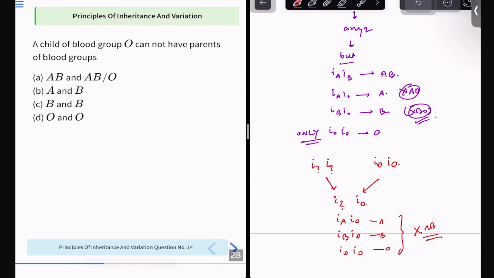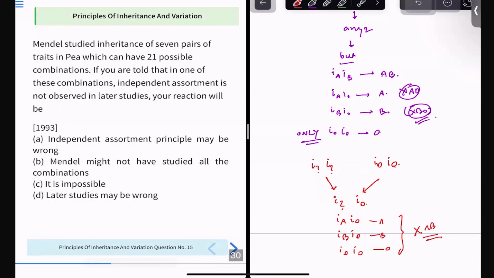See, codominance does not mean that there won't be any recessive allele. There will be a recessive allele, but the dominant alleles will not compete with each other. They will exist together independently. It's like two gold medalists having two individual gold medals. Okay, this was an example given to me, so I'm just sharing it with all of you. Next question.